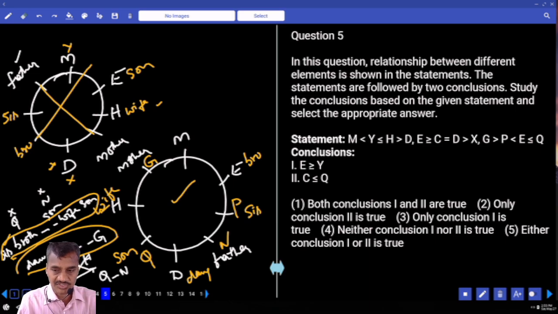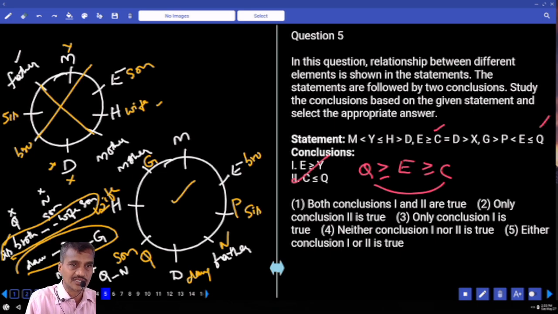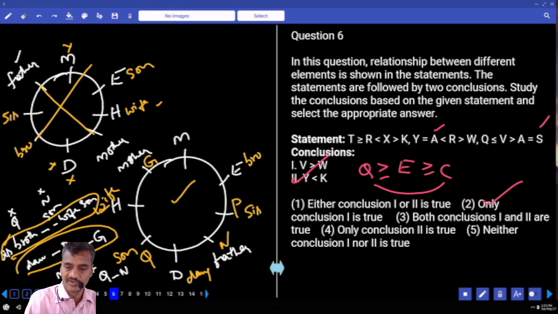Then C and Q. Now C is here, and where is Q? Q is here. Now which element is common? E is common. E is greater than or equal to C, and E is less than or equal to Q, meaning Q is greater than or equal to E. Now between Q and C, Q is greater than or equal to C, that is C is less than or equal to Q, only 2, that is the choice for question number 5.